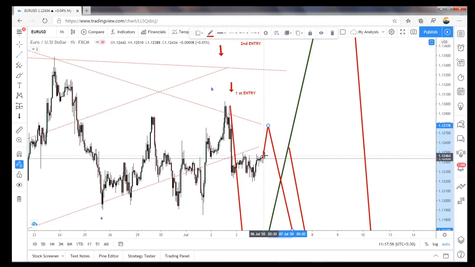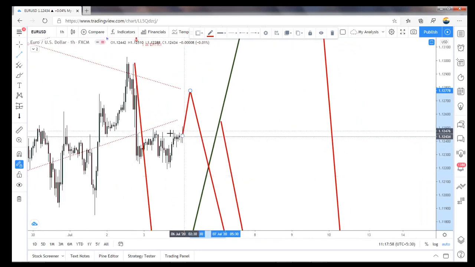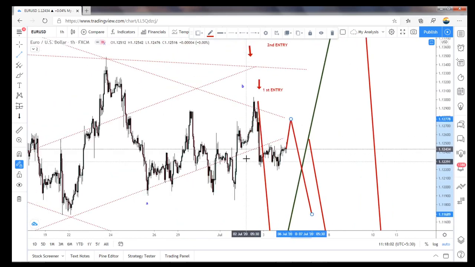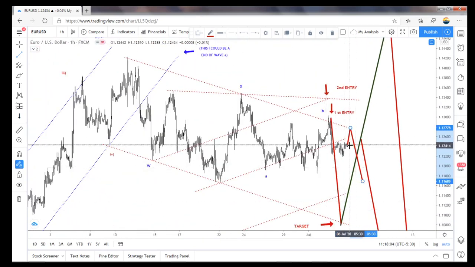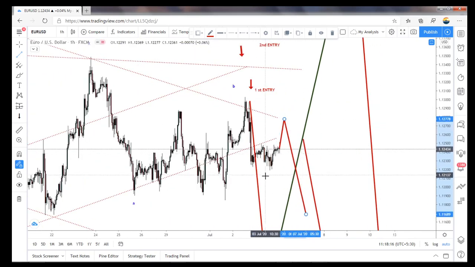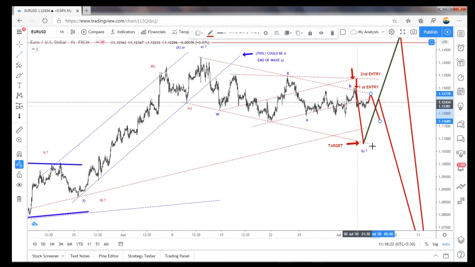It's looking like an expanded flat here for the B wave correction, and then it has to fall for the C wave. So I'm expecting, if this is a W, X is a running flat, A is completed here. If it is a B, we have to take it as wave 1, so wave 2 has to end here, and then the third wave to the downside.